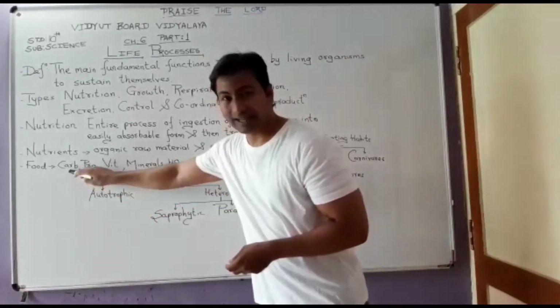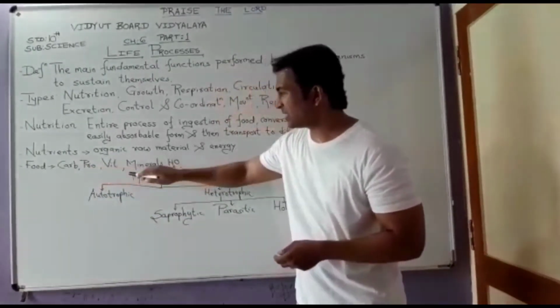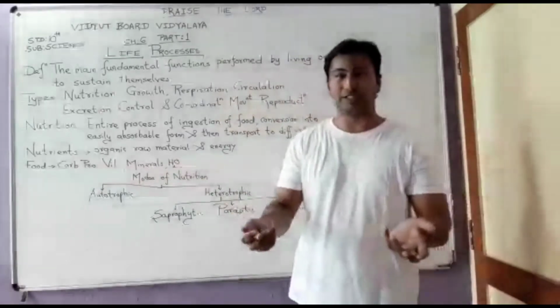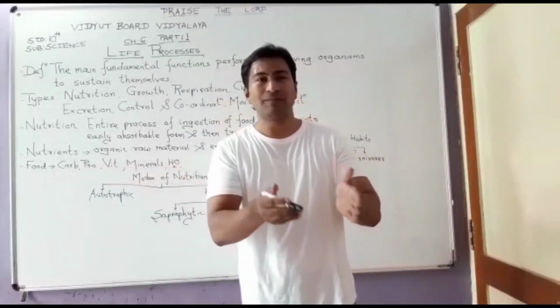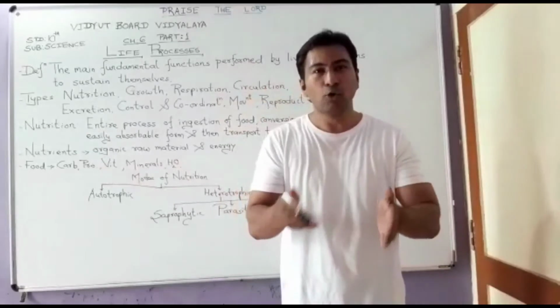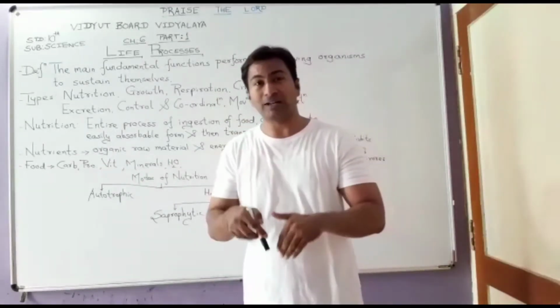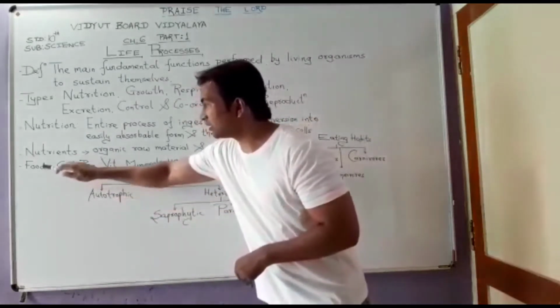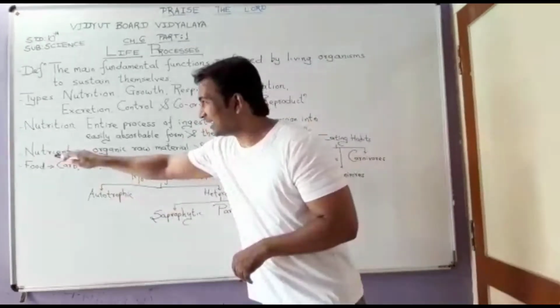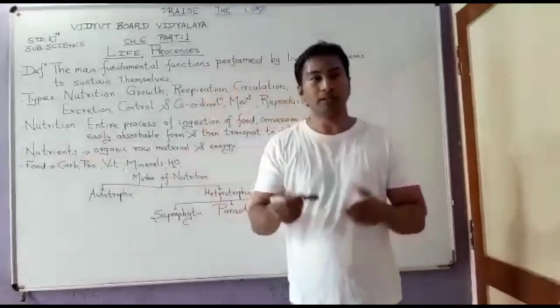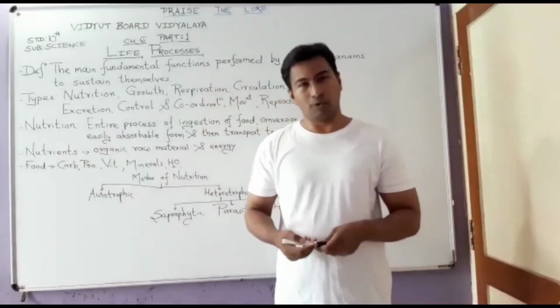We eat carbohydrates, proteins, vitamins, minerals, water and roughage. In short, a wholesome, balanced diet. And that wholesome, balanced diet is our food that will be providing us the nutrients, and that will be providing us what? The nutrition for our body.